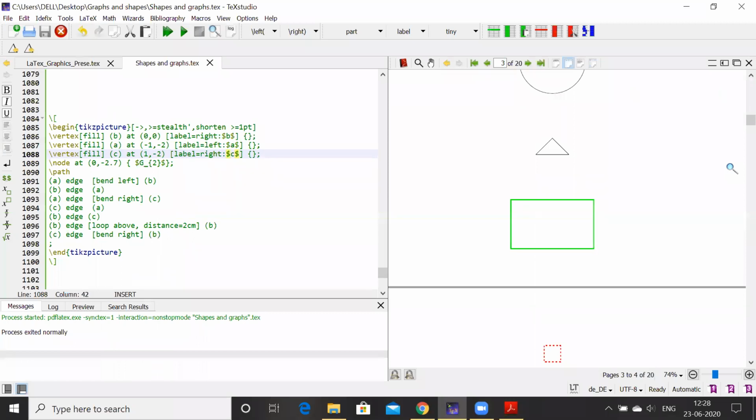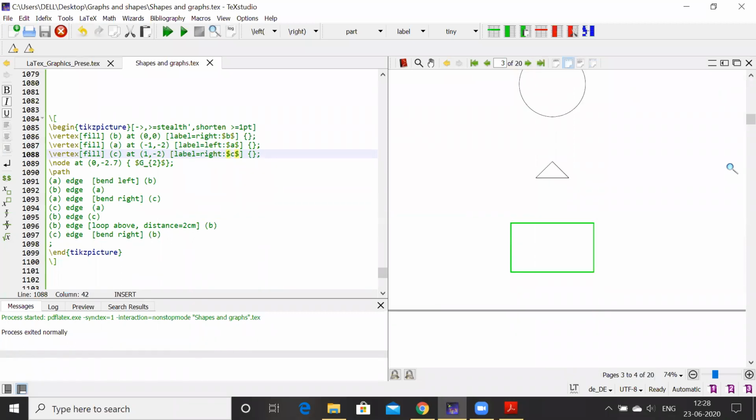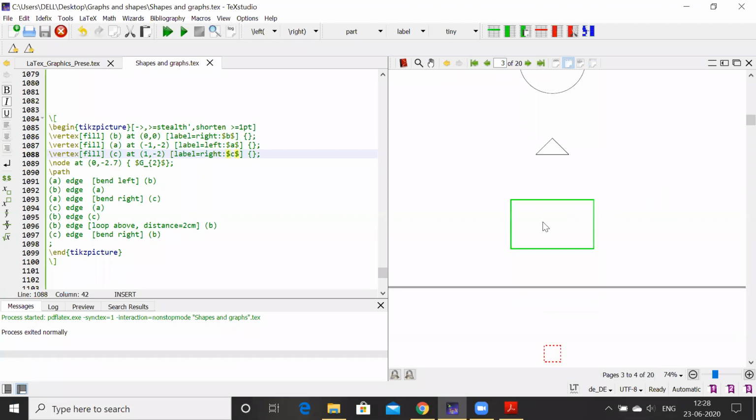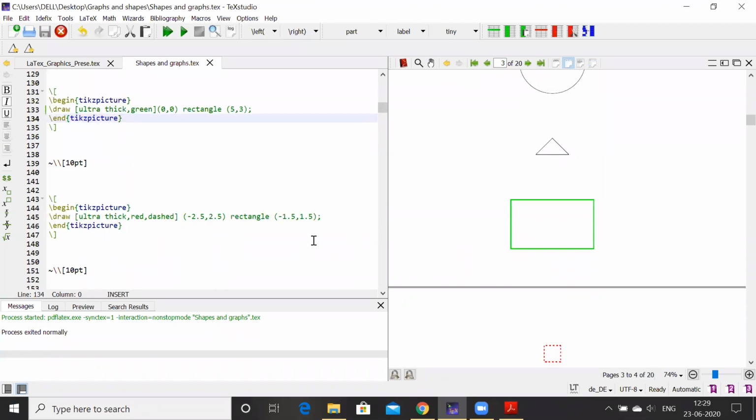Yes, madam. If you specify the question, I'll go to the rectangle part which you are asking. This is a rectangle. So which type of rectangle are you asking about? Let me know.